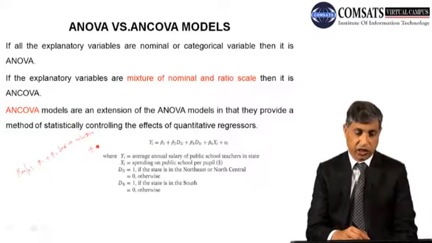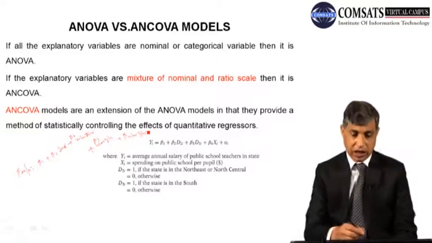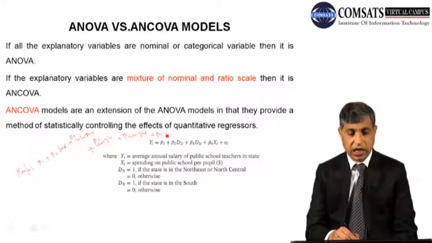But I can write here that your weight, beta 3 weight plus beta 4 height. These are now quantitative variables. Or I can say plus beta 5, the salary or income from the match.